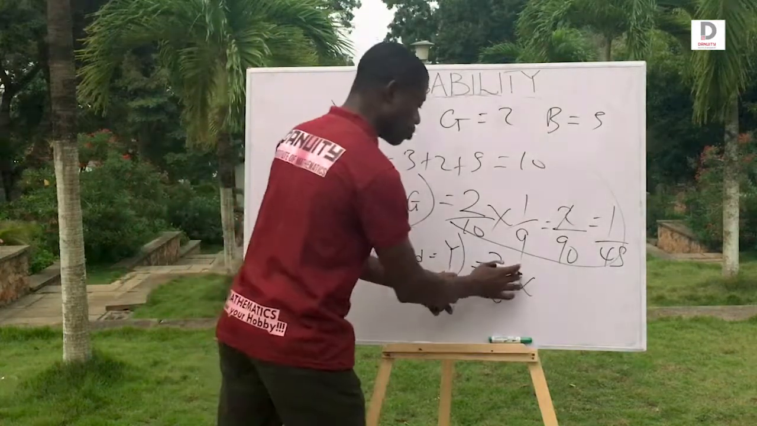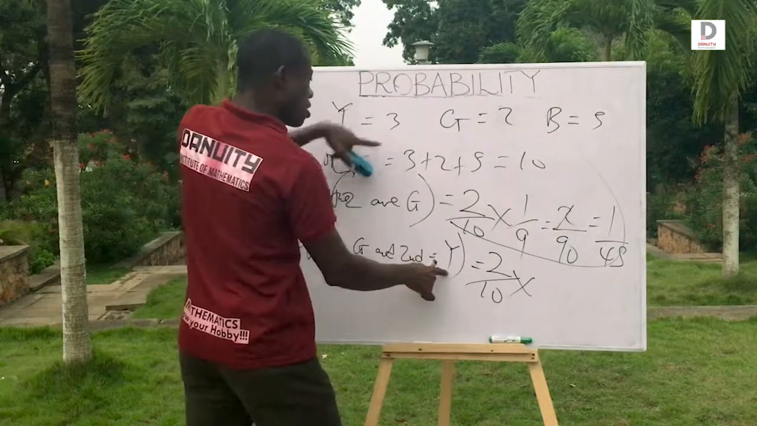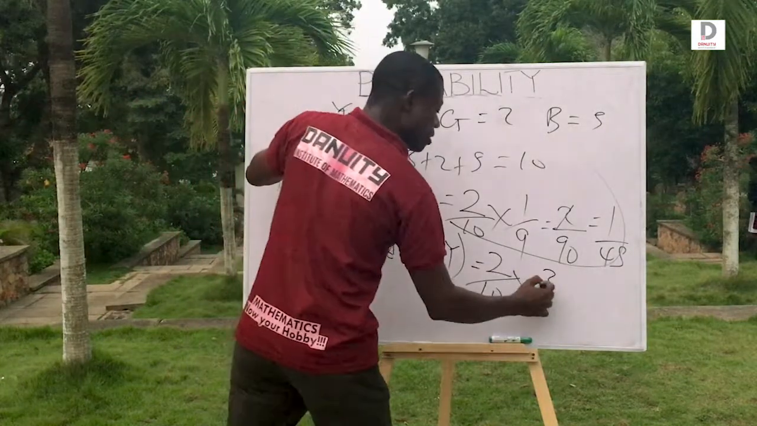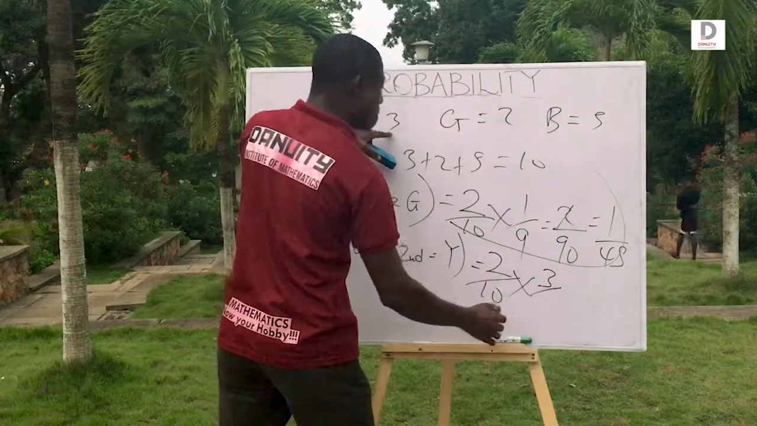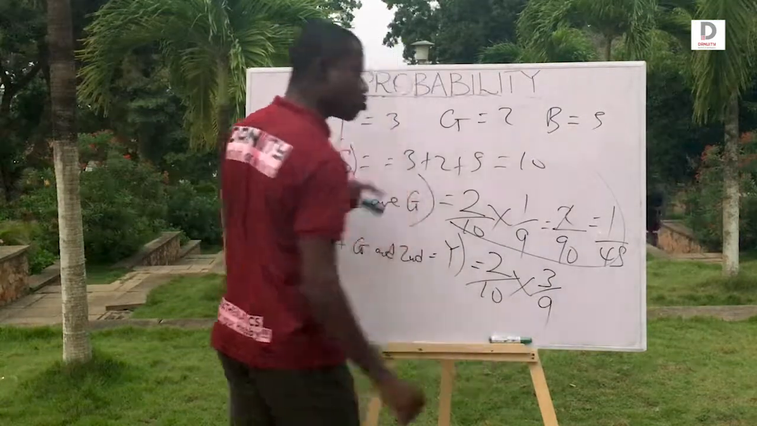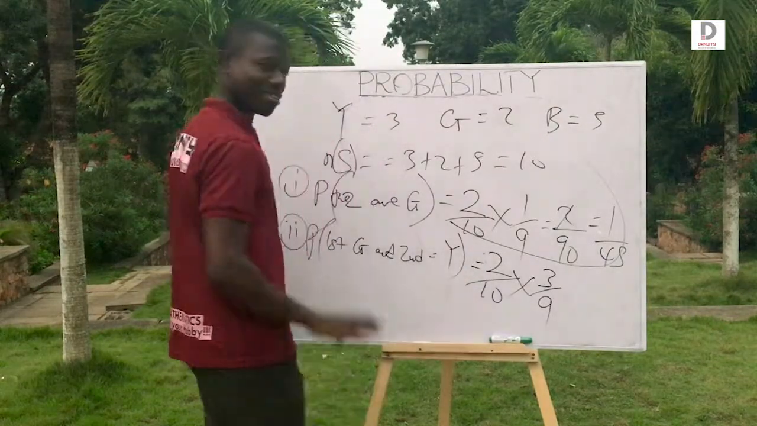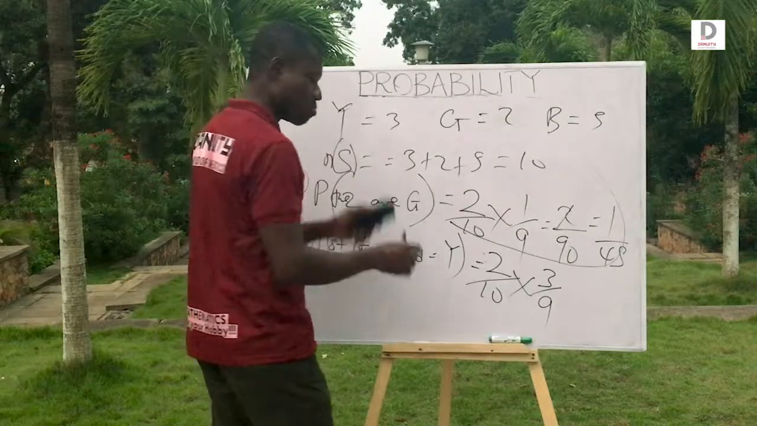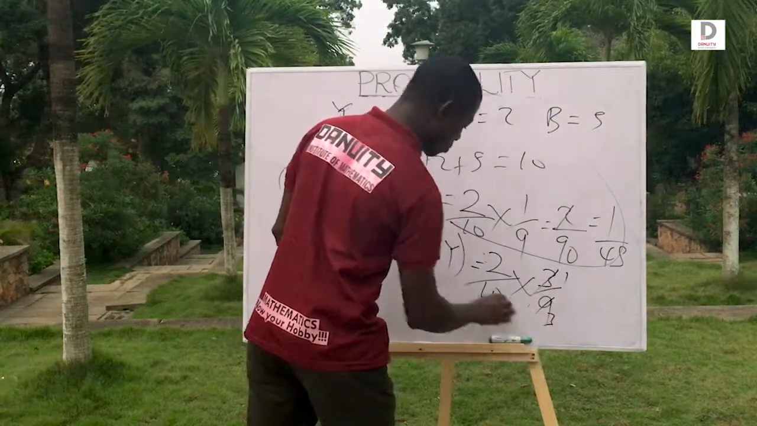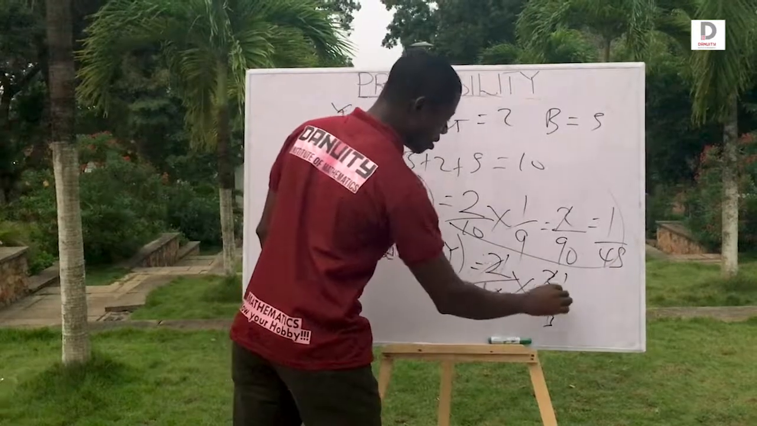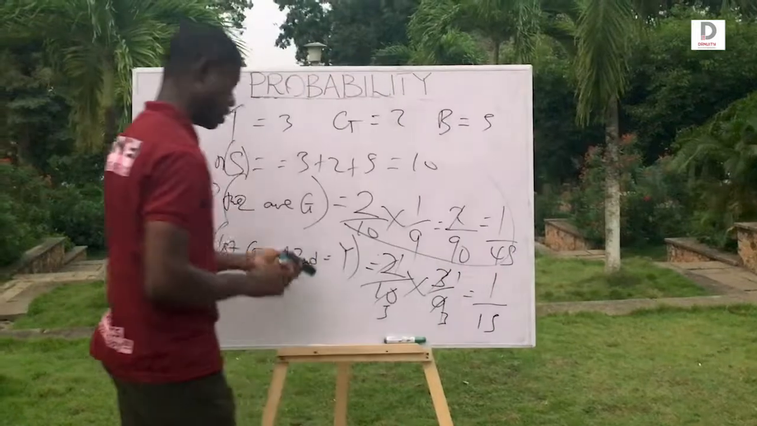The events are happening together, so you multiply. The second one is yellow. Yellow is still 3, because what you picked was not yellow, it was green. But the total is now 9, because you have reduced it by 1. Do you agree? You watch the video and see more examples on that. So now 3 cancels 3, 2 cancels with 1, 2 over 10 becomes 1 over 5. 1 over 5 times 3 over 9 is 1 over 15. That will be the answer.